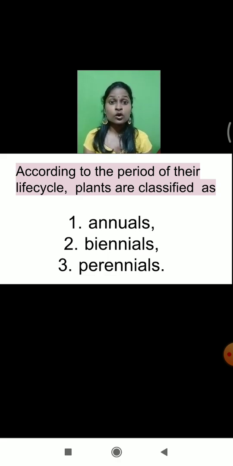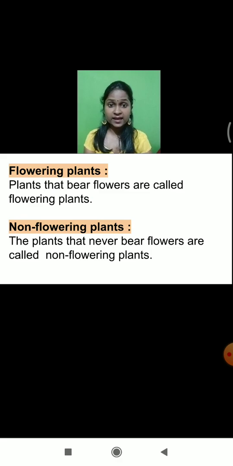And the plants which live for several years are called what? Perennials. And again, depending upon whether flowers are present or absent, we classified plants into two categories, that is flowering plants and non-flowering plants. In flowering plants, flowers are present, and in non-flowering plants, flowers are absent.